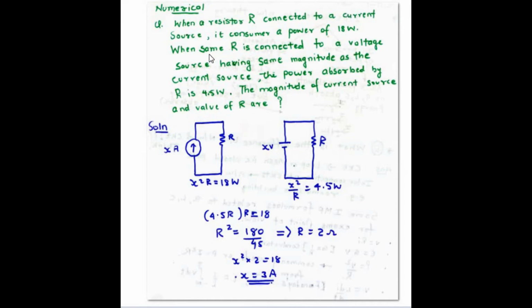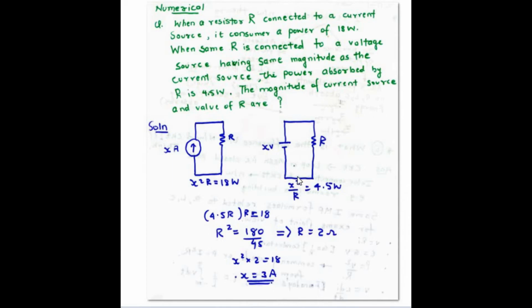Second, when the same resistance is connected to a voltage source having the same magnitude as the current source. Now here is the catch: the magnitude of the voltage source and current source are the same. So in the second scenario, they have taken a voltage source having the same magnitude as the current source, and the power absorbed by the resistor is 4.5 watts.